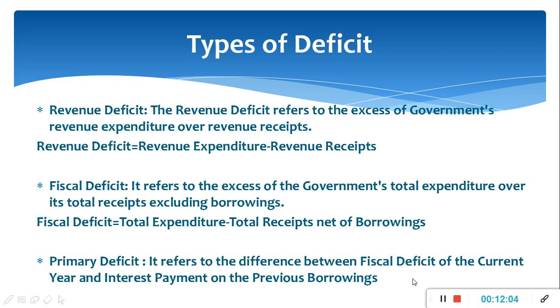This was all about the types of deficit budget, and we are through with the chapter government budget and the economy.